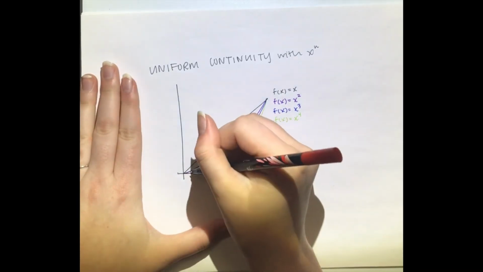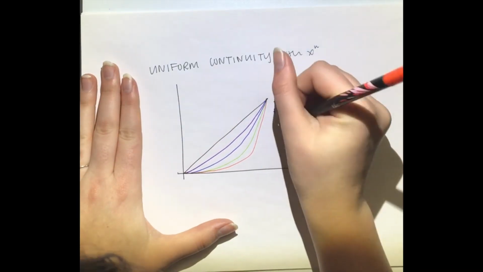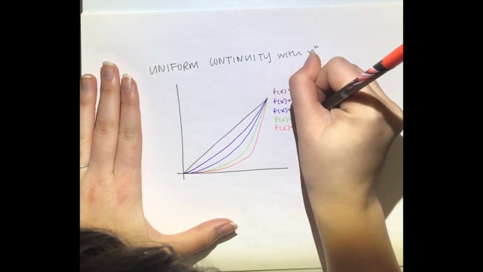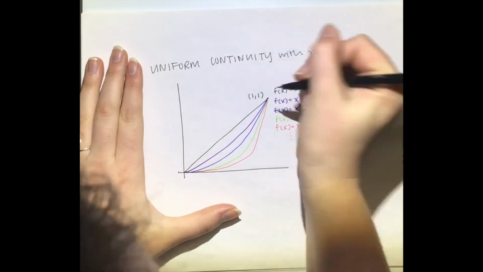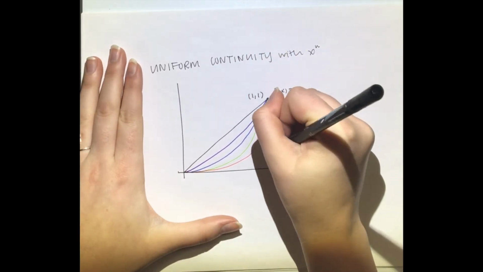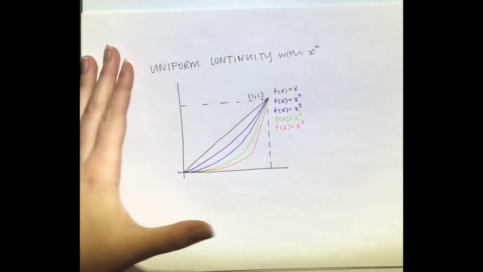Unfortunately, though, this definition of convergence of functions is not adequate to guarantee that the limit of a sequence of continuous functions is continuous. For example, this sequence of functions on the closed interval from 0 to 1 defines a sequence of continuous functions that converges pointwise to this discontinuous function.